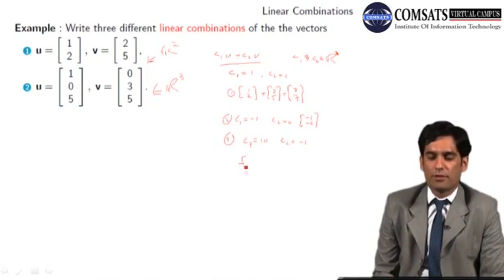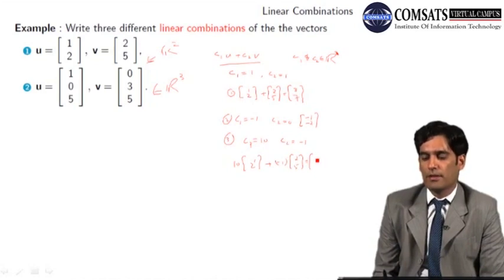So the linear combination will be 10 into (1, 2) plus -1 into (2, 5).